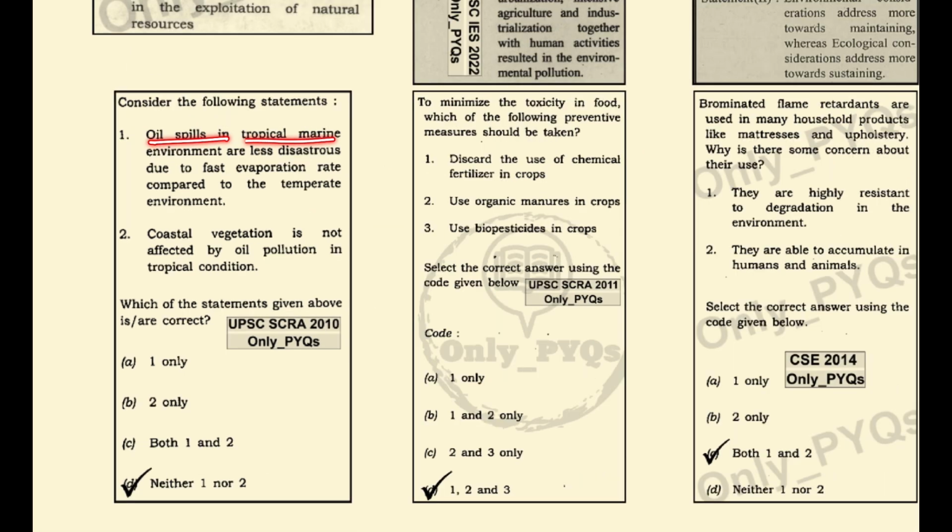Oil spills in tropical marine environment are less disastrous due to fast evaporation rate compared to the temperate environment. This is a wrong statement. Coastal vegetation is not affected by oil pollution in tropical conditions. This is also a wrong statement because coastal vegetation is affected. Hence neither 1 nor 2 is correct.